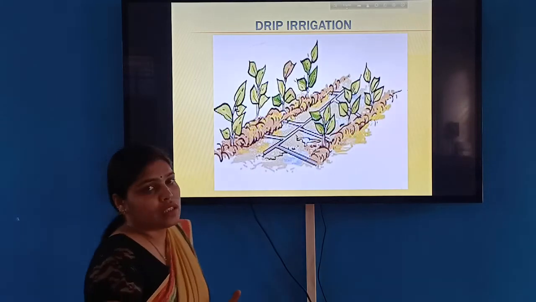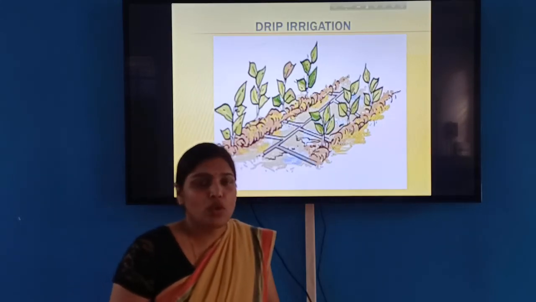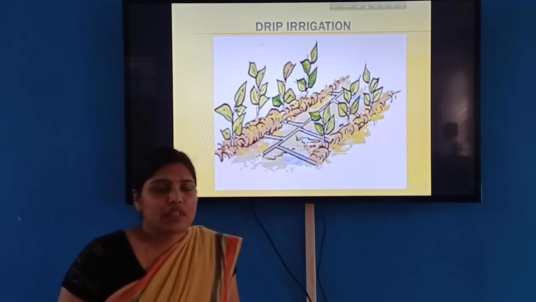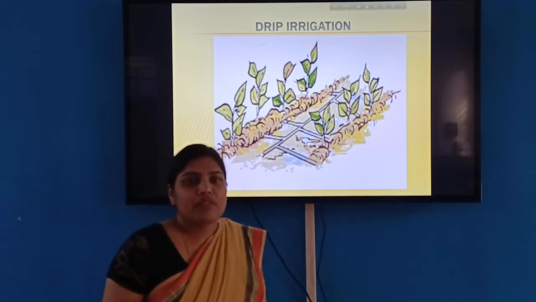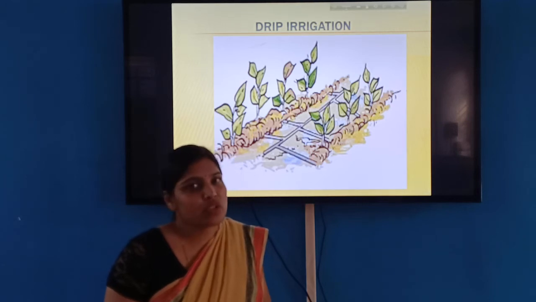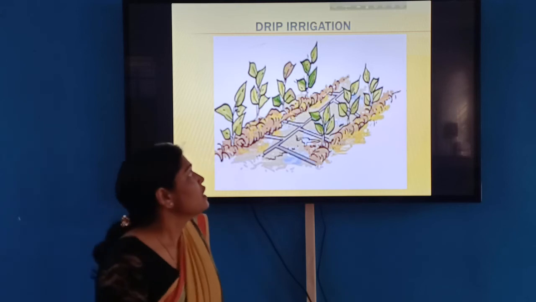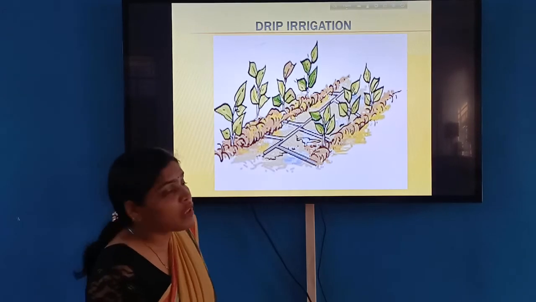Then next is the modern methods. You have heard about the different types of old irrigation practices that require a large amount of water, and there are certain areas with very scanty rainfall and a shortage of water. So this is a very good technique to be used by farmers, that is drip irrigation.